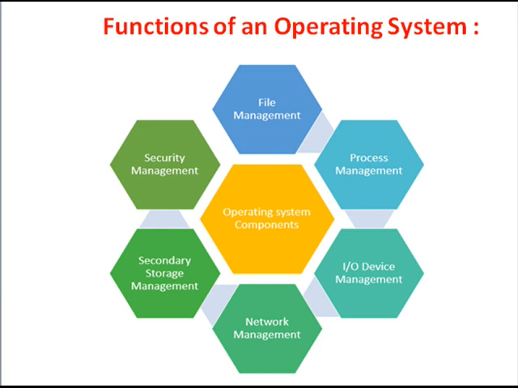Among them, we are discussing the most popular common functions. There are hundreds or even thousands of functions performed by the operating system. Those are divided into categories, and here we are discussing the main functions.